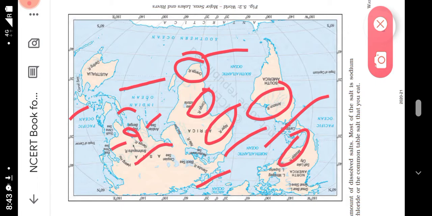Okay, South China Sea, East China Sea. These are the main water bodies of the world. Black Sea. Okay. Caspian Sea. So these are the main water bodies, rivers and lakes of the world. You have to paste a world map in your notebook and mark the important water bodies and oceans of the world.